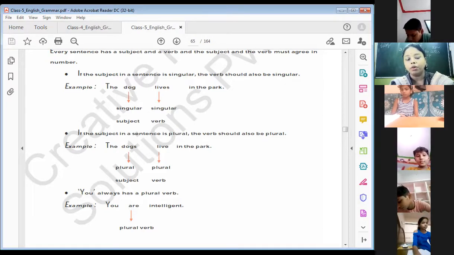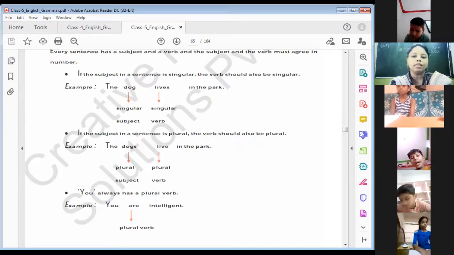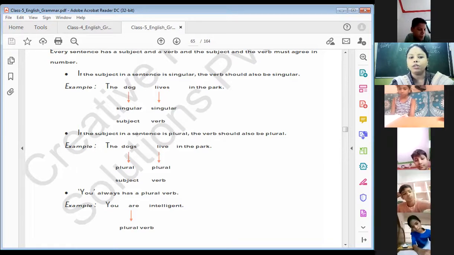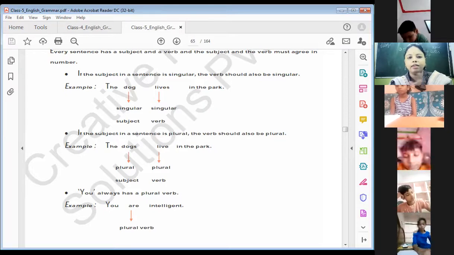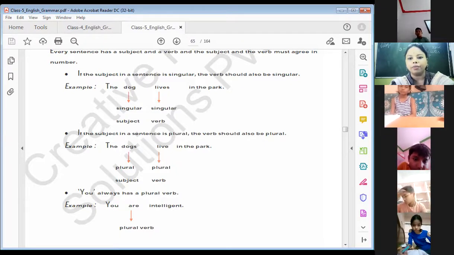Here we are talking about the verb plus S. We have to use the first form of the verb plus S with a singular subject. Dog, here you can see dog is singular. So dog, live plus S. Live के साथ में S add करना है because the subject is singular. The dog lives in the park.